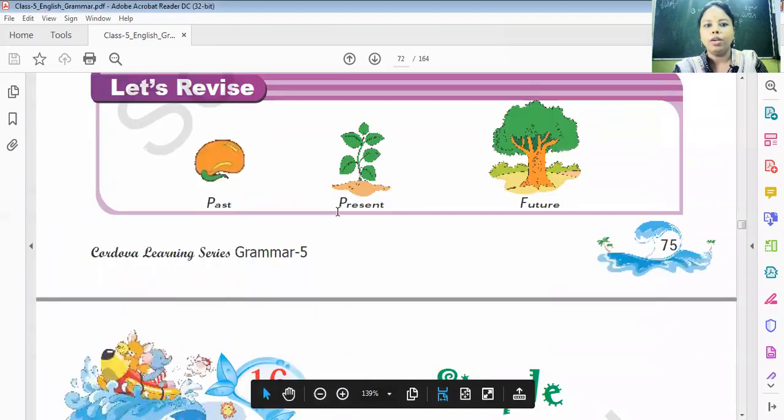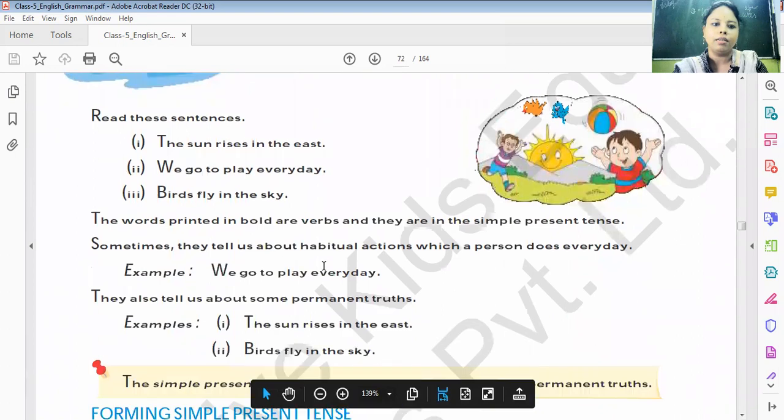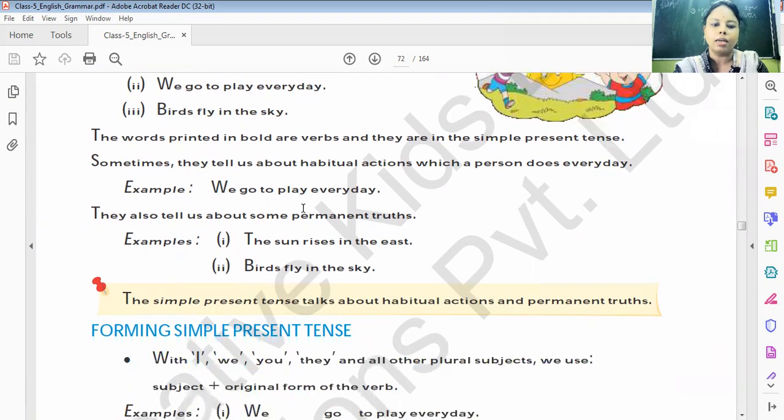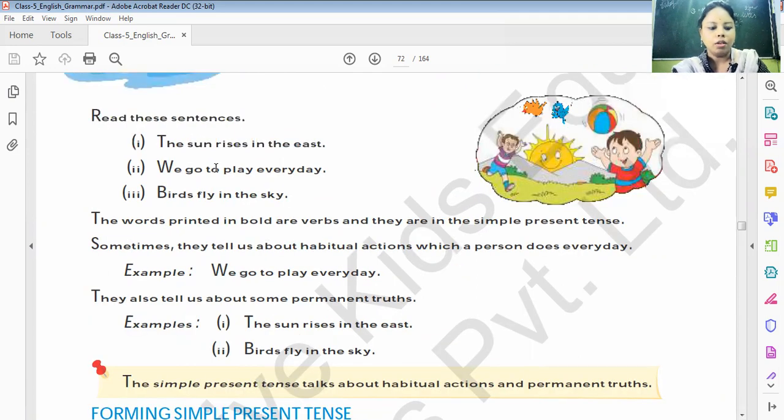Now we are in chapter 16, simple present tense. The sun rises in the east. We go to play every day. Birds fly in the sky. These all sentences are written in simple present tense. The words rises, go, and fly are written in bold.